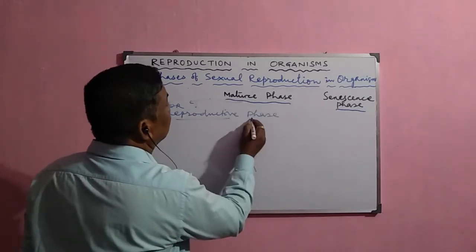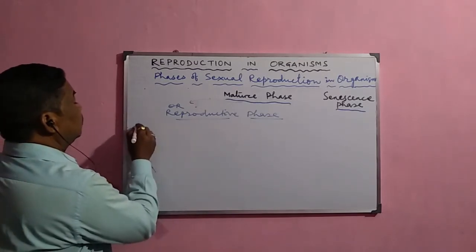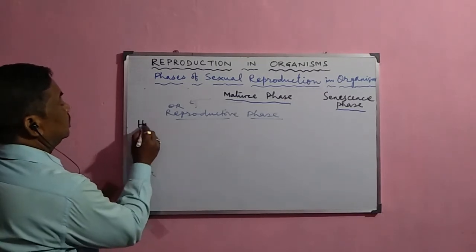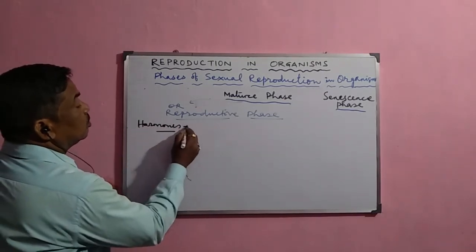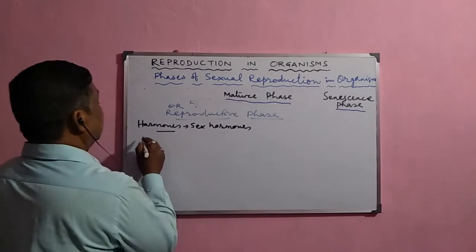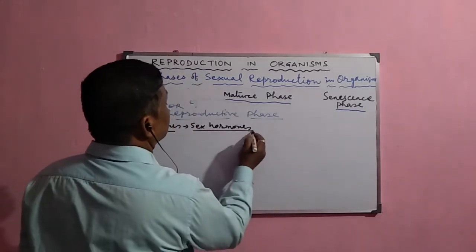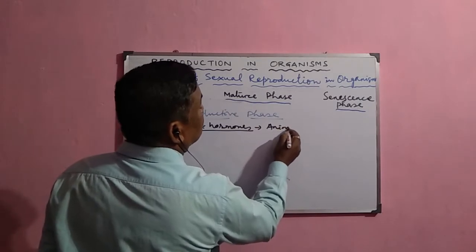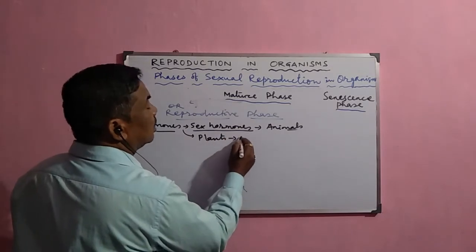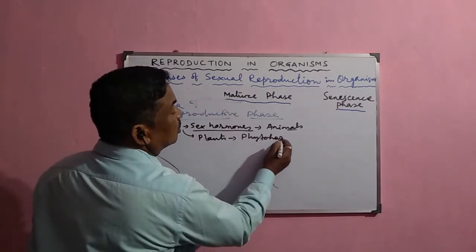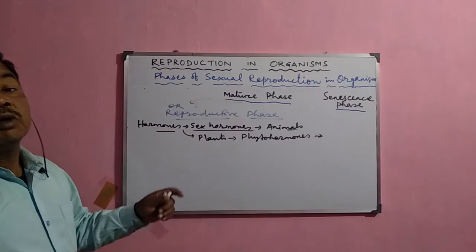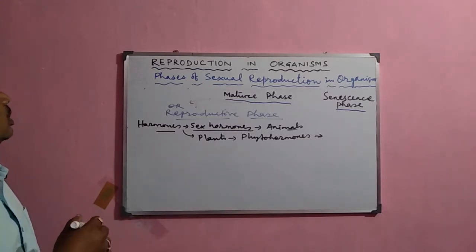During this reproductive phase, the hormones play an important role, and these hormones are called the sex hormones in the case of animals. But in the case of plants, these hormones are called the phytohormones or the plant hormones, and these phytohormones, such as auxin, gibberellin, cytokinin, etc., help in the process of flowering after the juvenile phase or the pre-reproductive phase.